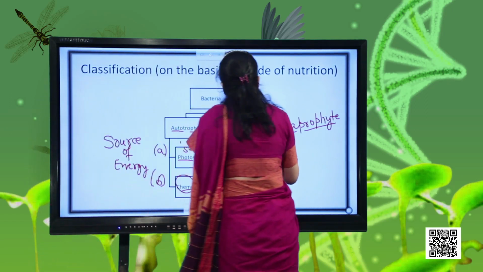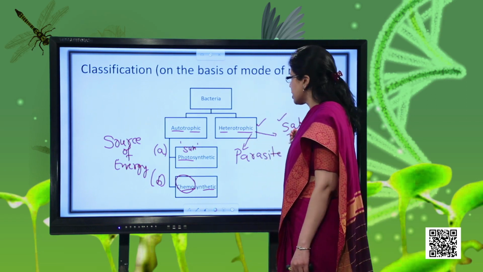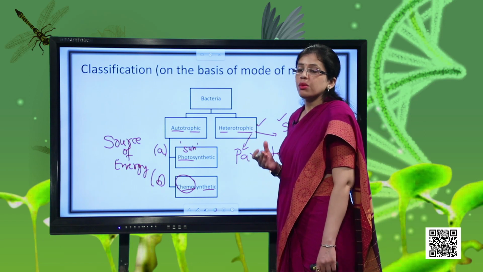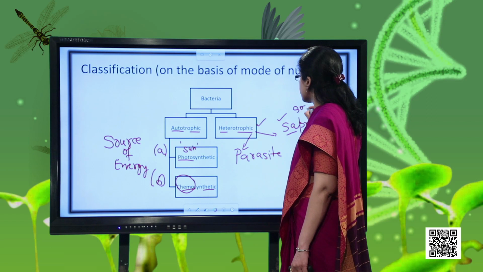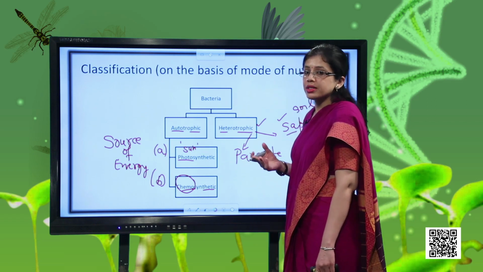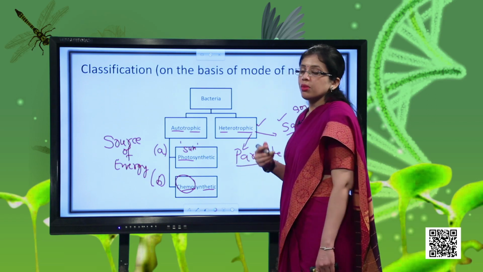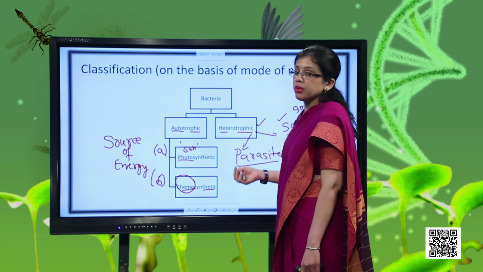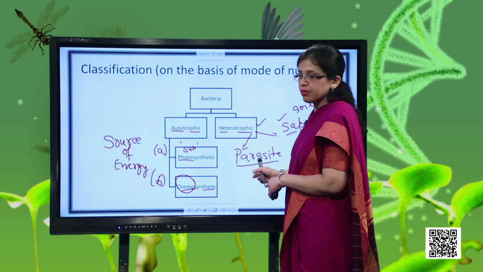Heterotrophic means we can further subdivide these heterotrophs into two categories, parasites and saprophytes. Saprophyte means those which obtain their food from dead and decaying organic matter. So if any saprophytic bacteria is present in the soil, it would convert that dead and decaying organic matter into humus. Parasite means those which obtain their nutrition from another living organism. So all those bacteria which are capable of causing disease will be placed in this category of parasitic bacteria.